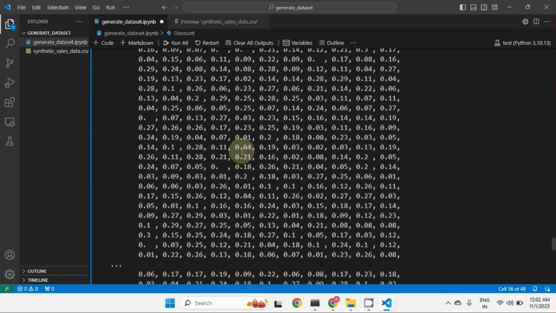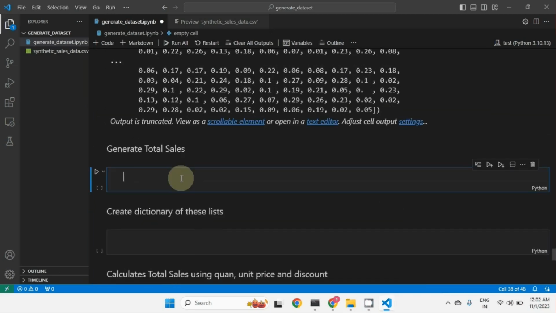Now the last column we have to generate is total sales. Right now we will create the total sales column and assign only 0 as the total sale. We are not going to calculate the total sale with respect to unit price, quantity, and discount yet. The number of records, 1000, times a list with only one element, 0, gives a list of 1000 zeros.